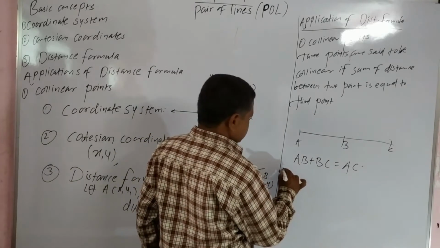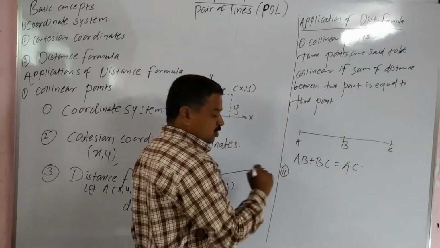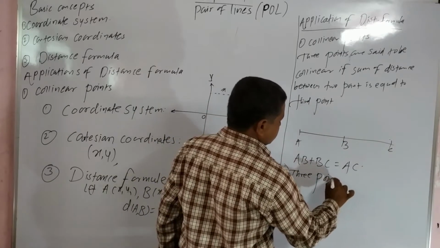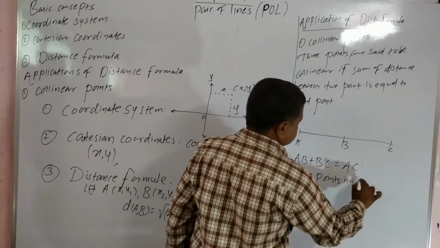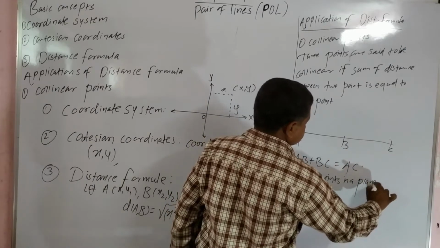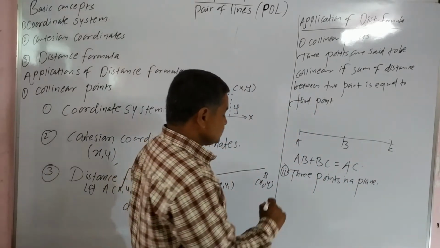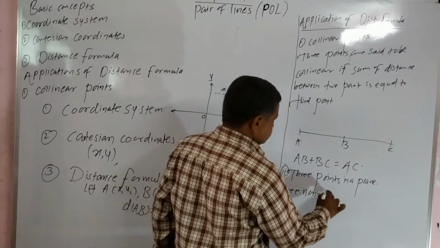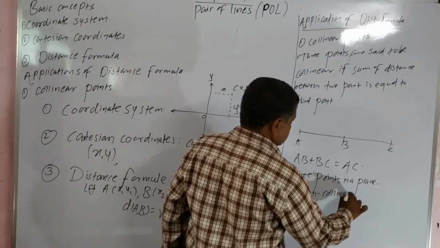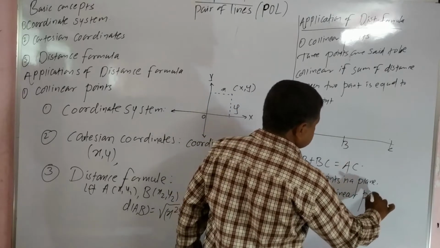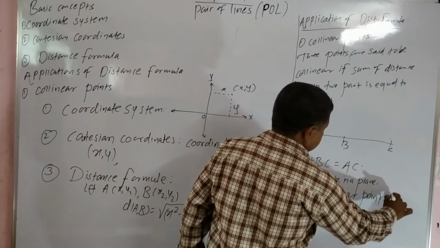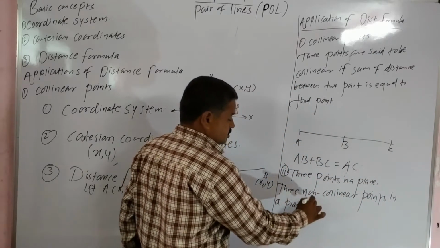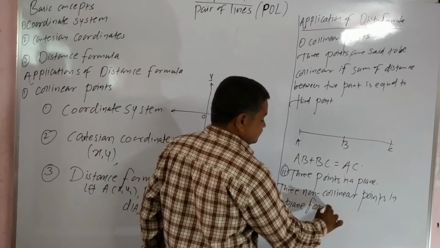Next application of the distance formula. Three non-collinear points in a plane form a triangle.